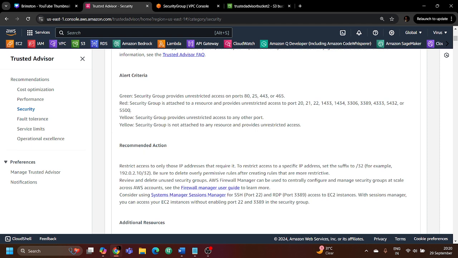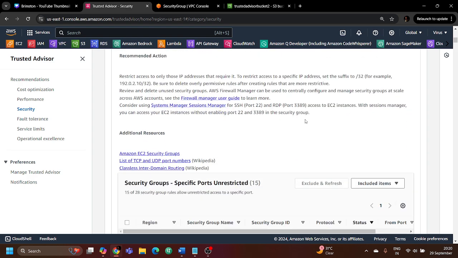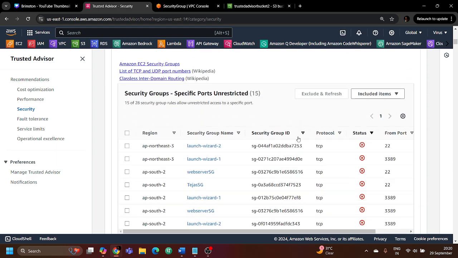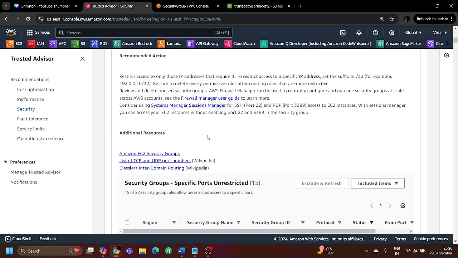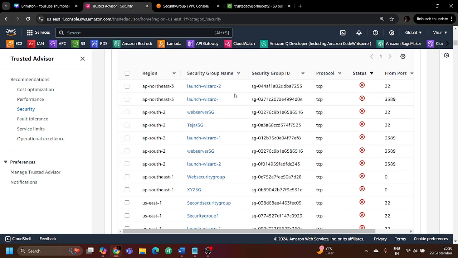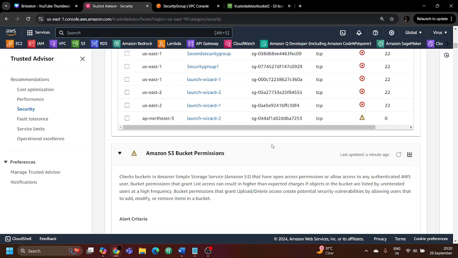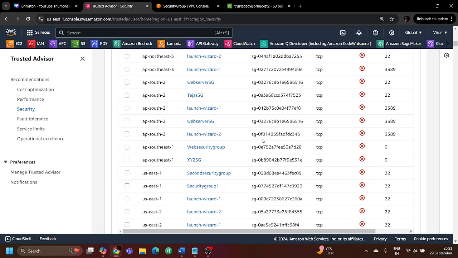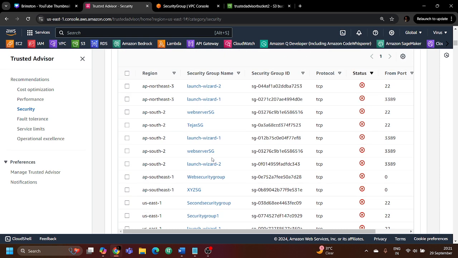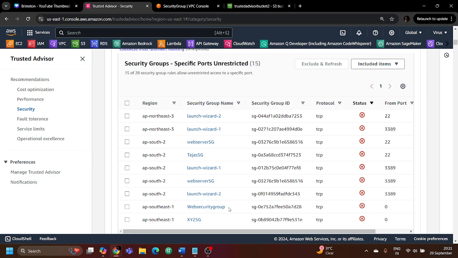Basically, you can check. Now, security groups. Two yellow signs and one red sign we are seeing over here, showing that a security group is attached to a resource which provides unrestricted access to all these open ports. So it is showing us the different security groups, with recommendations that you should not open those permissions. You can see this is the second security group, where we have opened the SSH port for everyone. And this is security group one. You can see that as well over here.